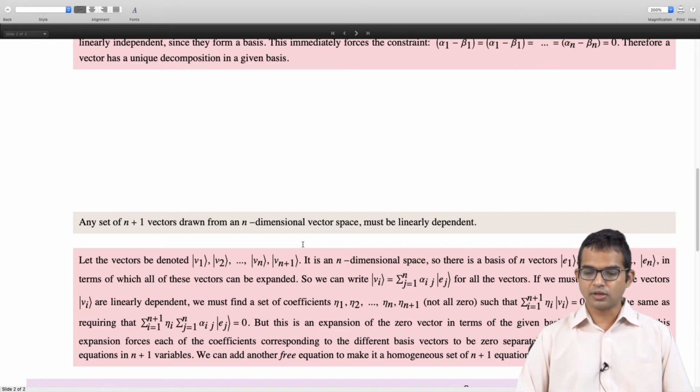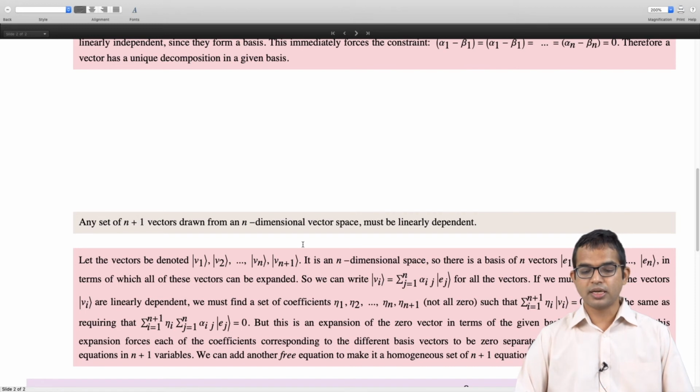This is the same as requiring, in place of vi, I'll plug in this expansion in terms of the basis. So I have summation over i, eta i, summation over j, alpha ij, ej. Here i goes from 1 to n plus 1, but j goes only from 1 to n. It's an n-dimensional space, so the number of vectors in the basis is n.